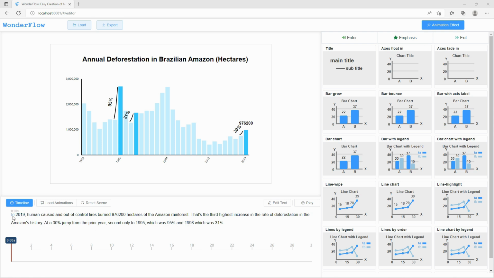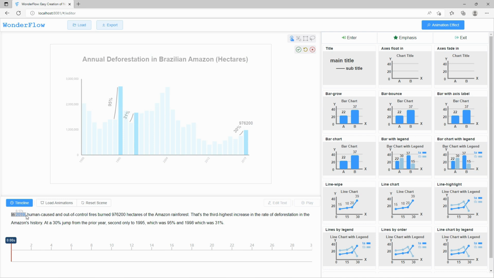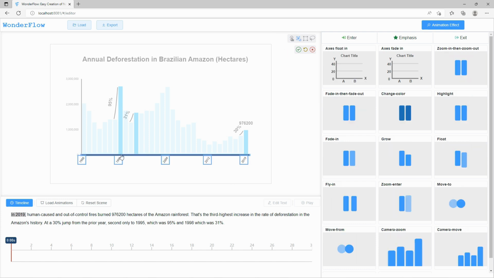To capture the audience's attention at first glance, Nancy intends to apply an entry animation for the bar chart. Once she selects the starting narration words "in 2019", the visual canvas enters the selection state with a set of modes. Nancy first chooses the selection mode by group and clicks on an element on the x-axis. Then all related elements in the x-axis group are selected. She repeats similar operations to the y-axis group.